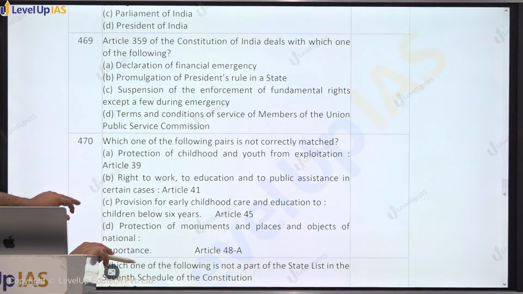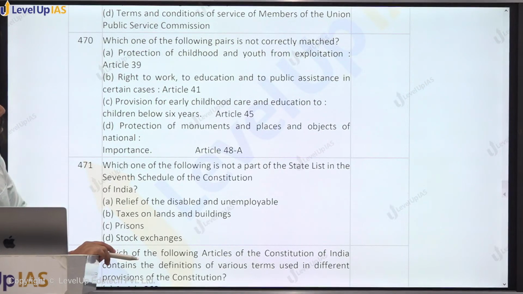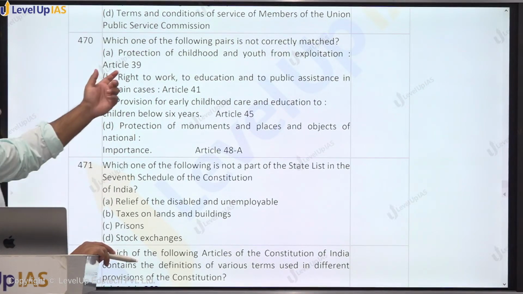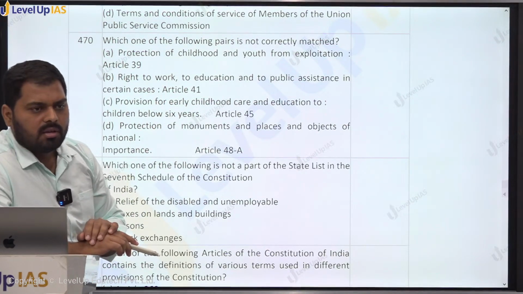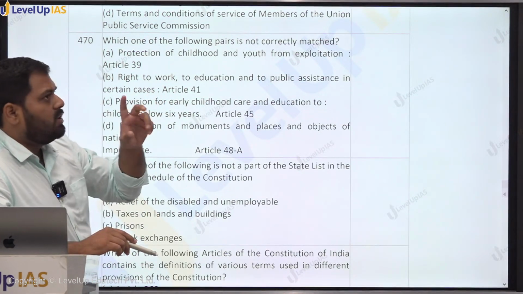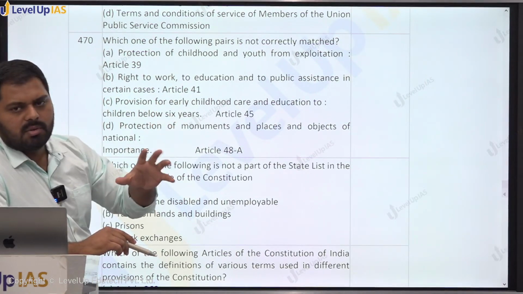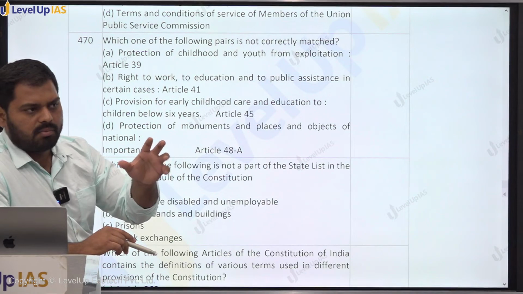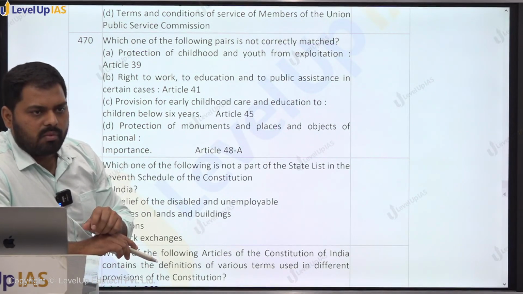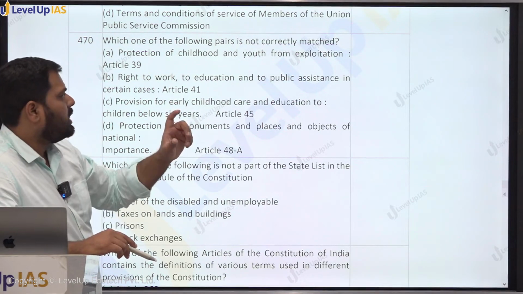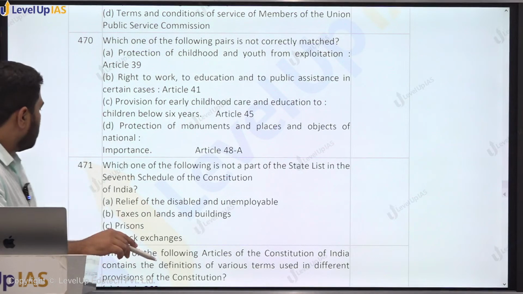470 says which of the following pairs is not correctly matched? Protection of childhood and youth from exploitation. It is one of the directions which is given to the state under Article 39, 39 E or F. Right. So 39A is socialist principles. B and C are related to prevention of concentration of wealth. 39B and C are exceptions for 14 and 19. Right. So this is true.